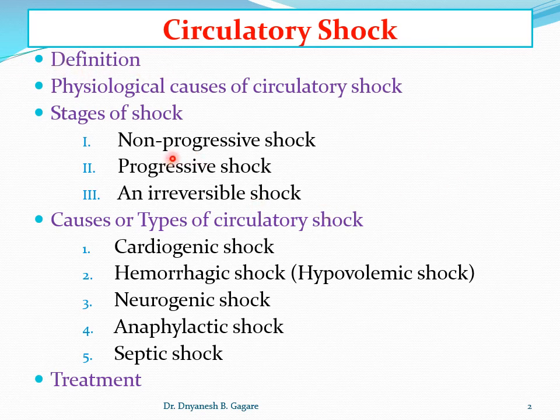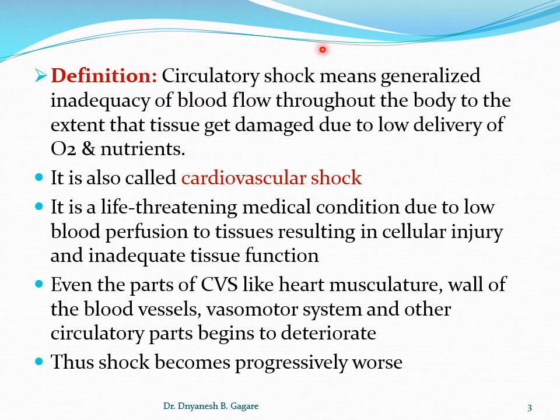See what is circulatory shock. Here, circulatory shock, the definition is what I told. Circulatory shock means a generalized inadequacy of blood flow throughout the body to the extent that tissue gets damaged due to low delivery of oxygen and nutrients.